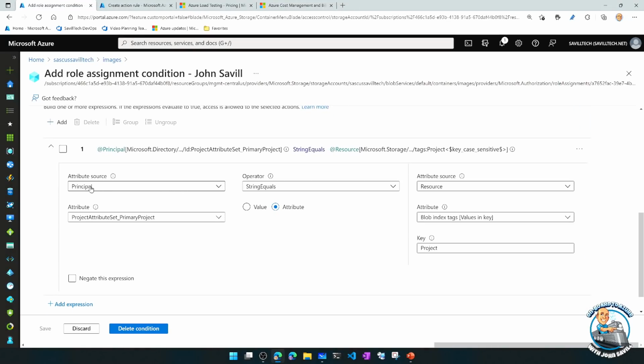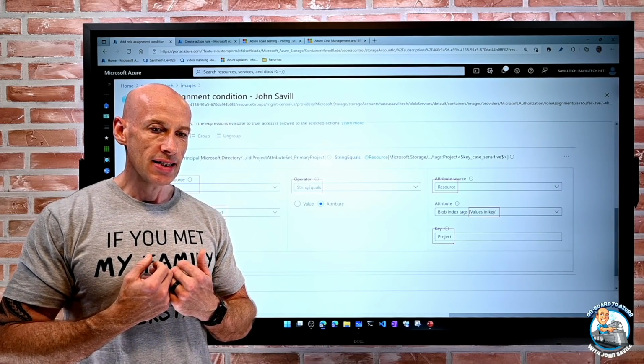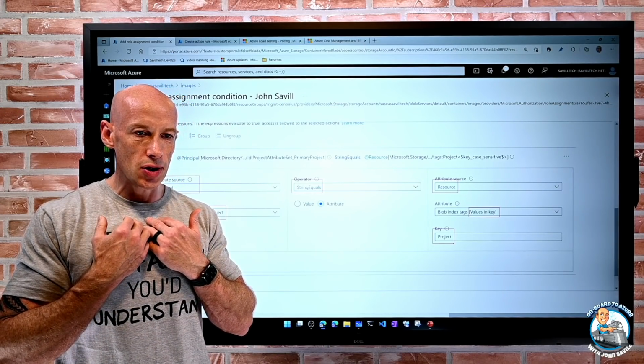So the security principal's project attribute has to equal, so I'm looking at the principal's project attribute, it has to be the same as the resource's value in the key called project. So the resource's project value has to be the same as the user's project value.